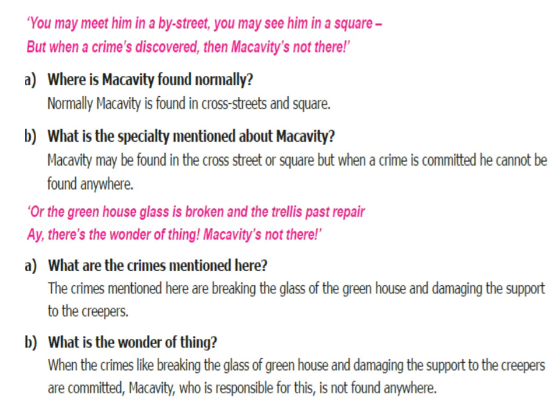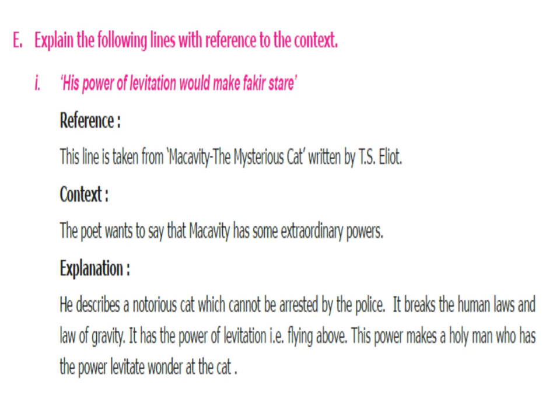Next, or the greenhouse glass is broken and the trellis past repair. There is a wonder of a thing, Macavity is not there. What are the crimes mentioned here? The crimes mentioned here are breaking the glass of the greenhouse and damaging the support to the creepers. What is the wonder of the thing? When crimes like breaking the glass of the greenhouse and damaging the support to the creepers are committed, Macavity, who is responsible for this, is not found anywhere.